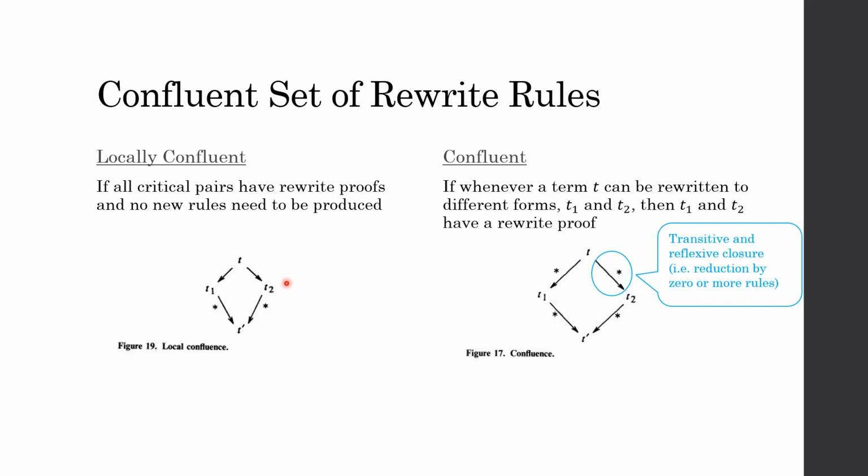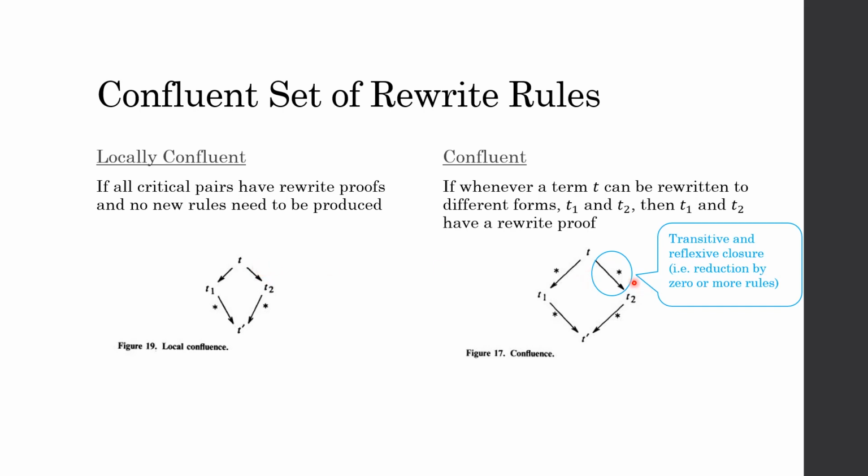Whereas confluent, which is a more general case, is if whenever a term, which need not be a critical term, any term, can be rewritten into two different forms. By the way, the arrow over here with a star means the reflexive transitive closure. The arrow without the star means reduction in one step, just a reduction in one step.